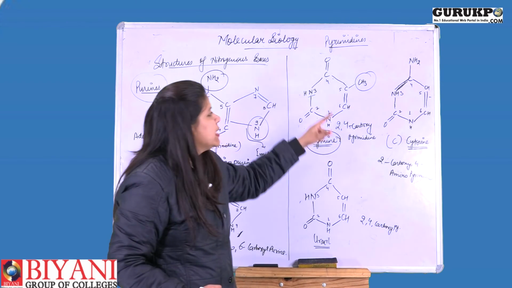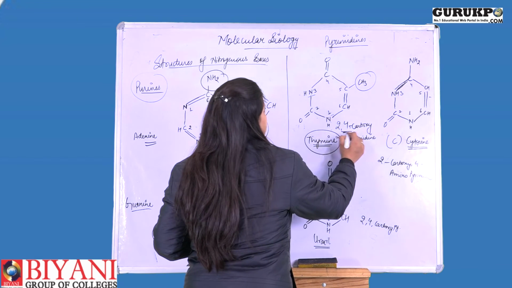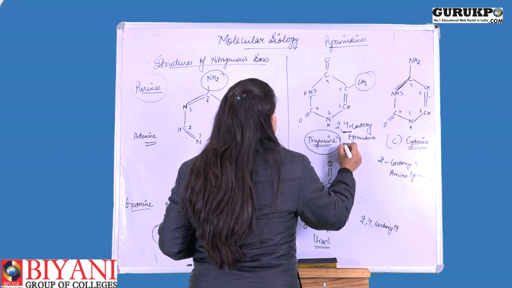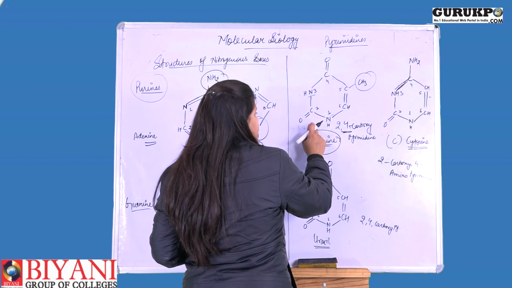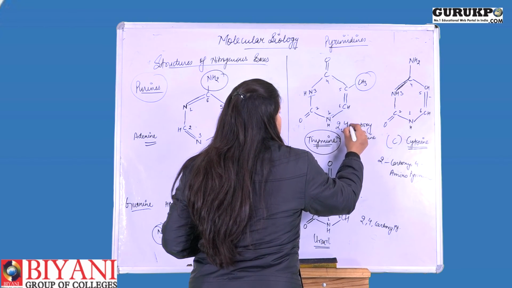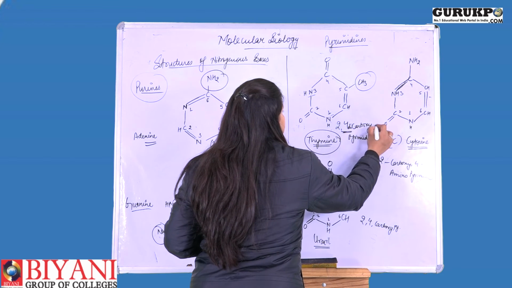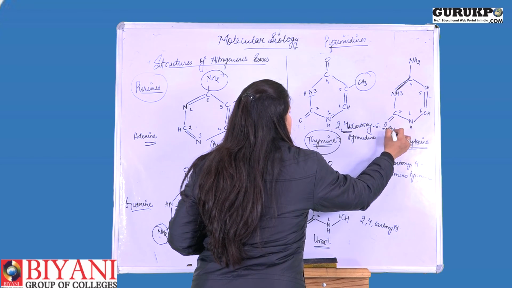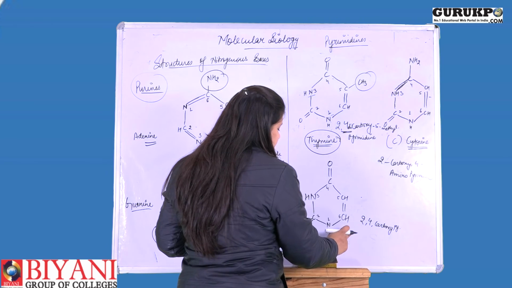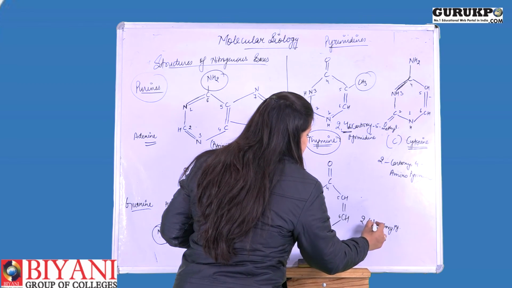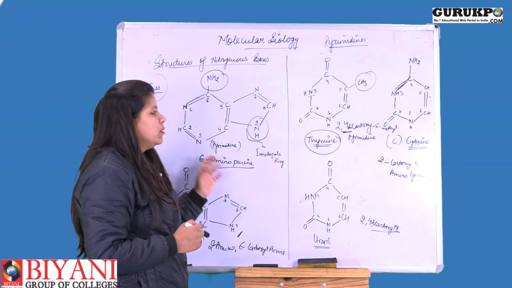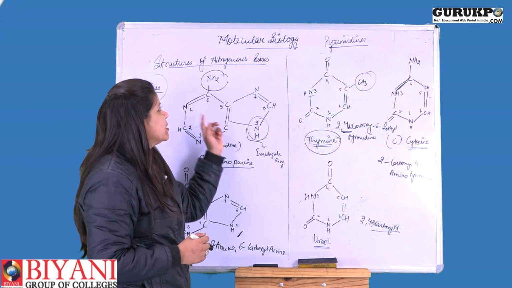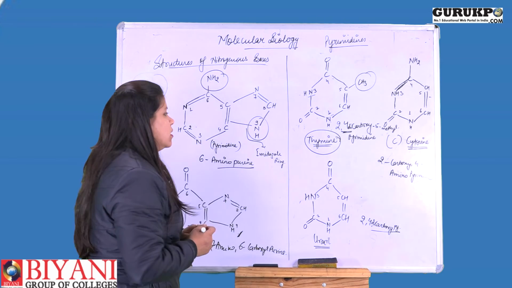What is the difference? In thymine, the fifth position also possesses a methyl group. So these are the basic structures of your purines and pyrimidines, that is the basic nitrogenous bases.